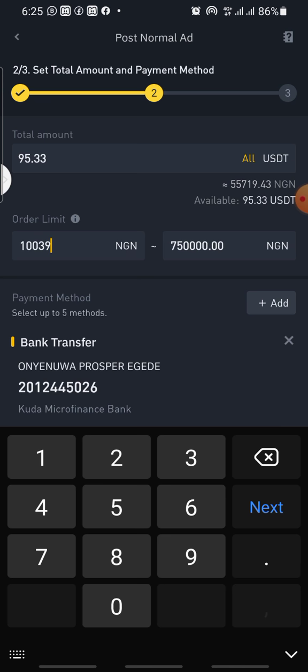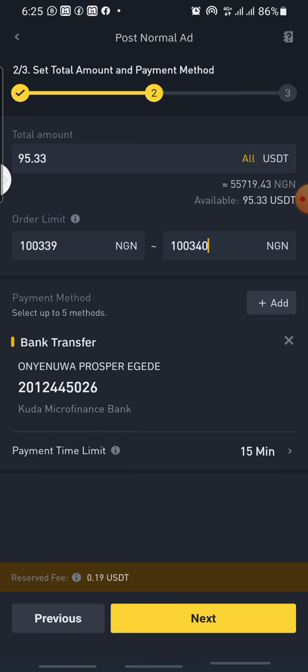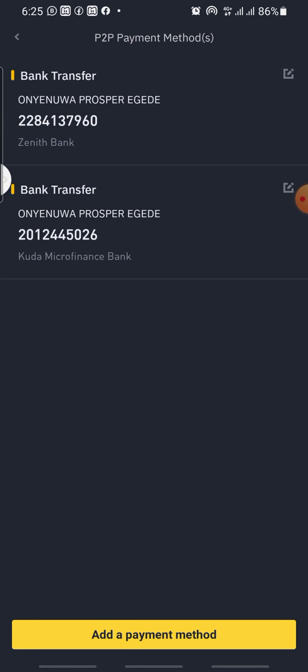So you can put it to 140 naira or 139, 140 naira, 339 naira, then 100,340 naira. So after that, here you put your account number. If you have not put your account number before, if you have, just click on this particular place, add account. Then you select any account you want, so that the person can make payment to your account.